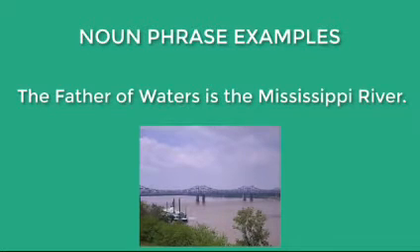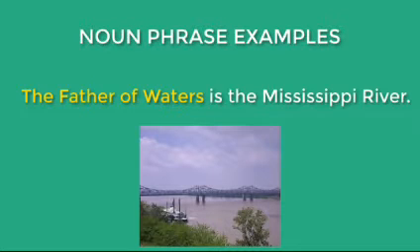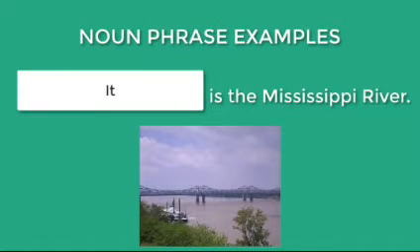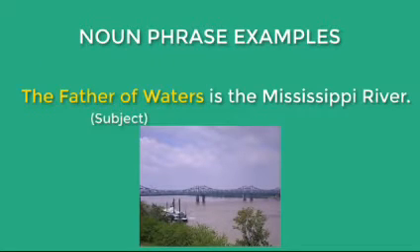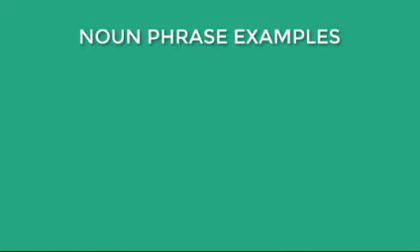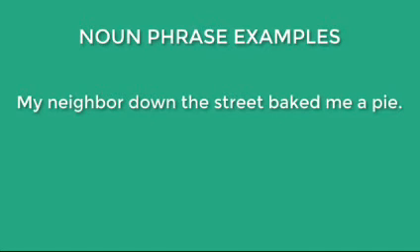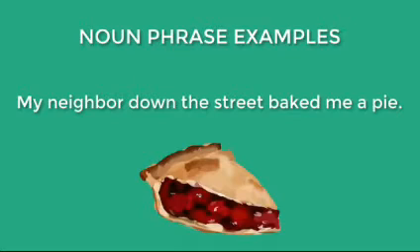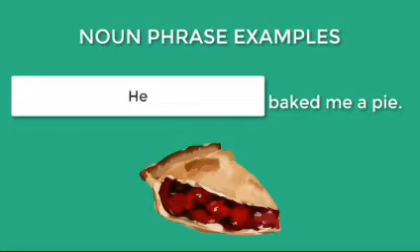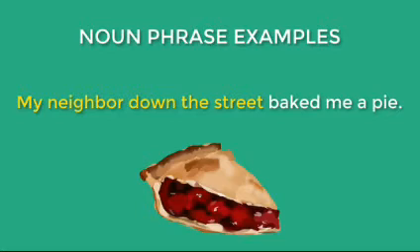In this example, the subject, the father of waters, is used as a noun since it names something and can be replaced with the pronoun it. Let's try it. It is the Mississippi River. In this example, the noun phrase is the subject of the sentence. Let's look at another example of a noun phrase. My neighbor down the street baked me a pie. If we can replace my neighbor down the street with the pronoun she or he, or the nouns Carl or Kathy, we have a noun phrase.